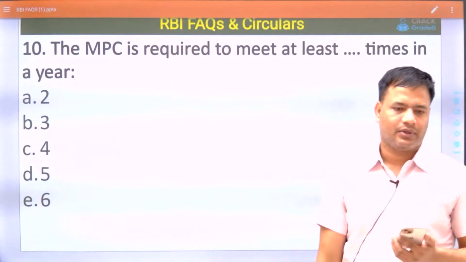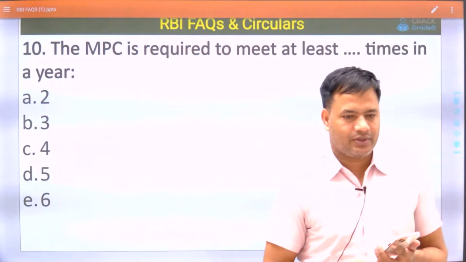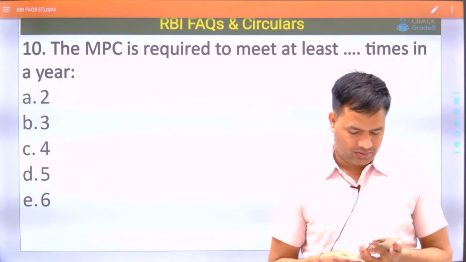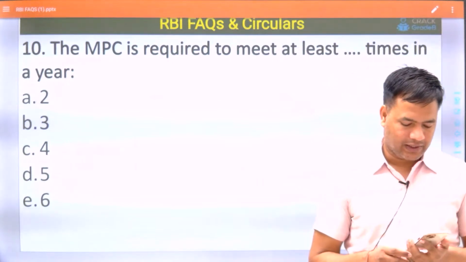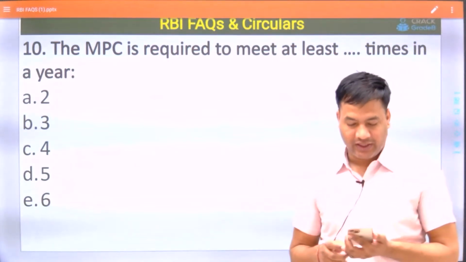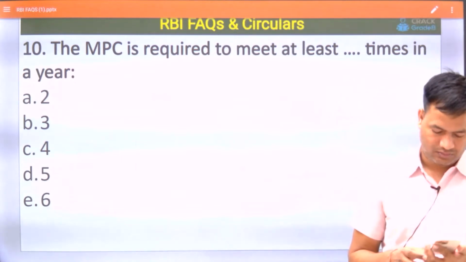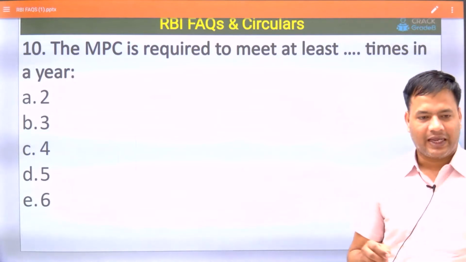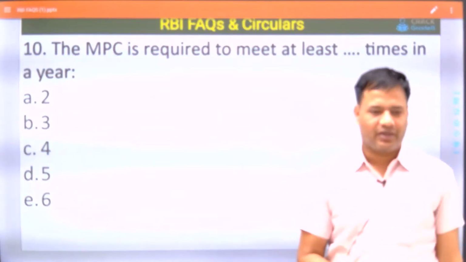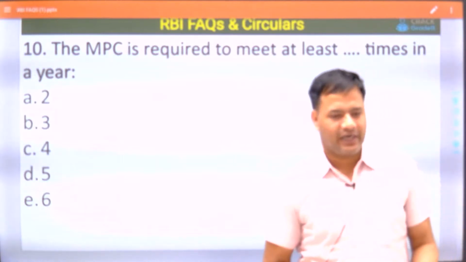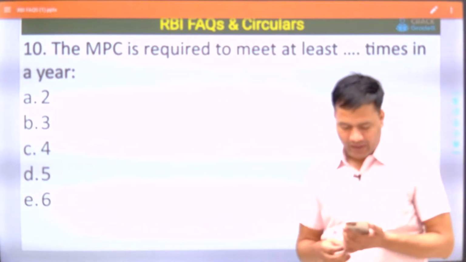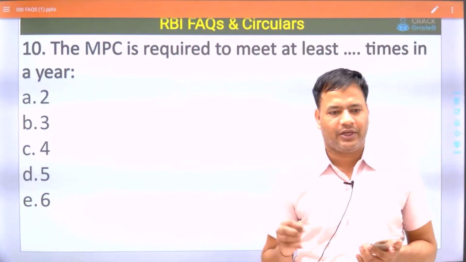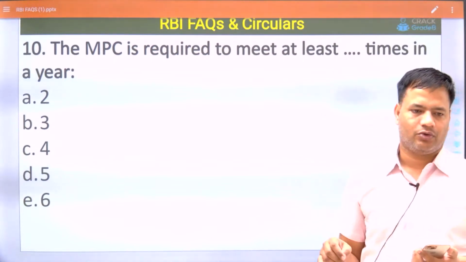Yes, 4 times. Right answer. But you must know how many times the meeting is currently being held. Currently, how many times is the meeting being held? 6 times, but recently an unexpected meeting was held in the first week of May. Earlier, every 2 months the meeting was scheduled.